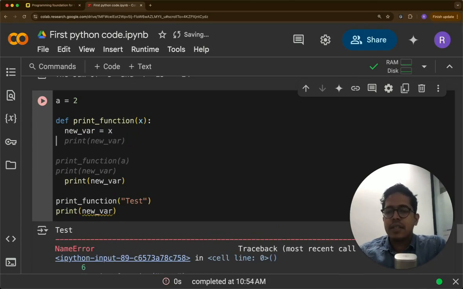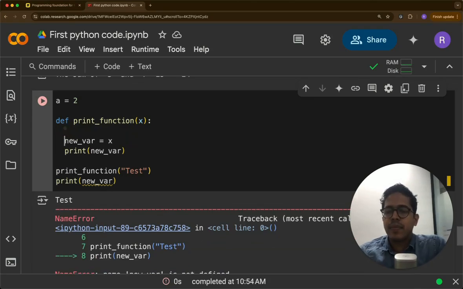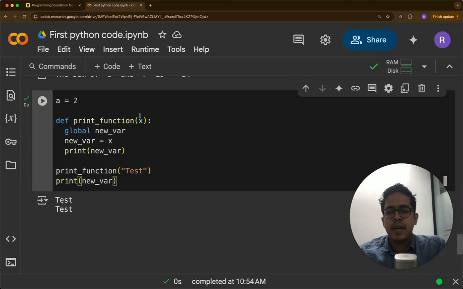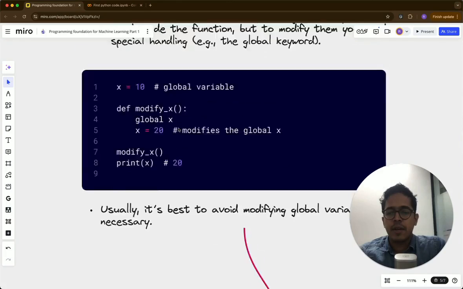Whereas if we say global new var, this new variable becomes globally accessible. Now if we run the function, because we have defined it as global, it won't remain just confined within the function. So this will now work. It will print the value test, because the value of this new var variable is whatever value of x is, and value of x is whatever we are passing into the function. So this is about global variables and local variables.